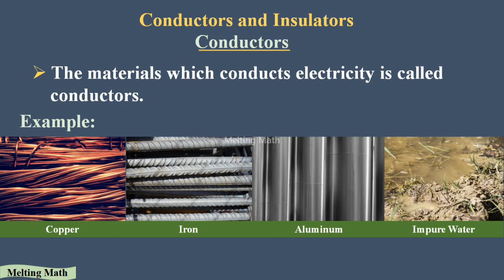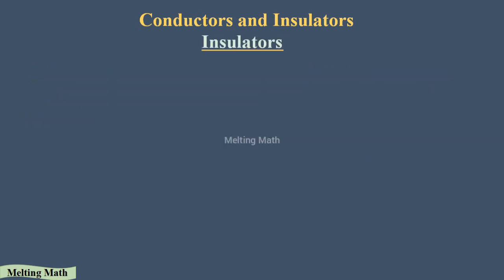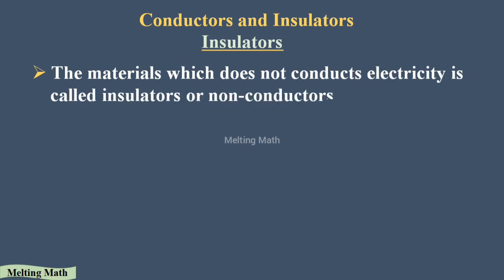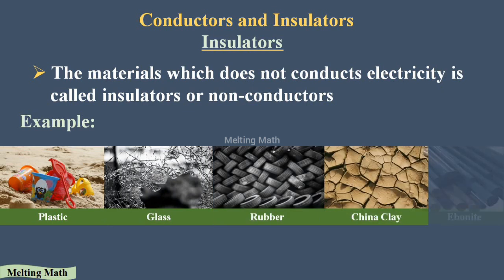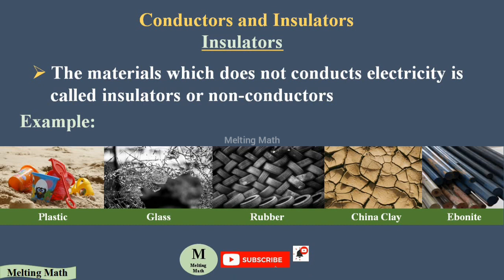Next, let's see insulators. An insulator is a material which does not conduct electricity. That is called an insulator or non-conductor. Here we have examples: plastic, glass, wood, rubber, china clay, ebonite. These are examples of insulators. They will not conduct electricity, which means the electrons will not flow in that material.